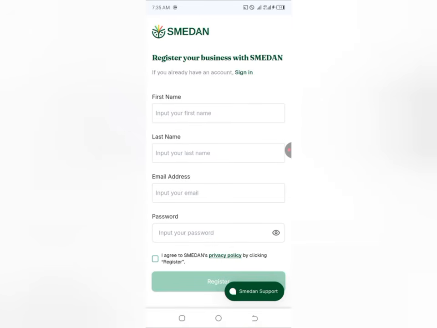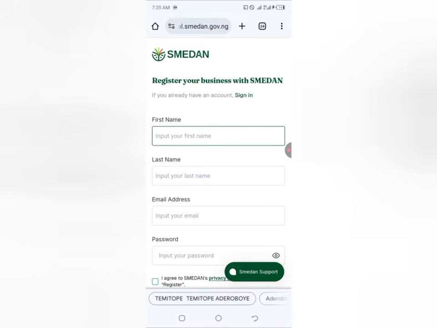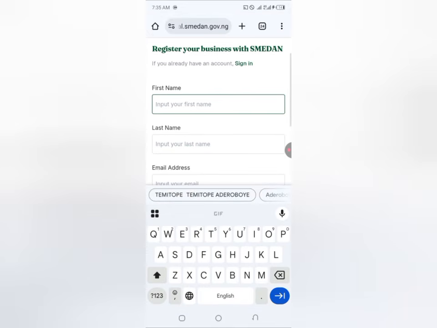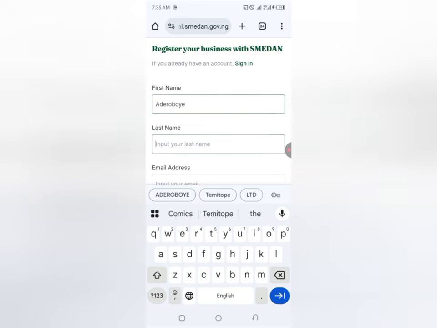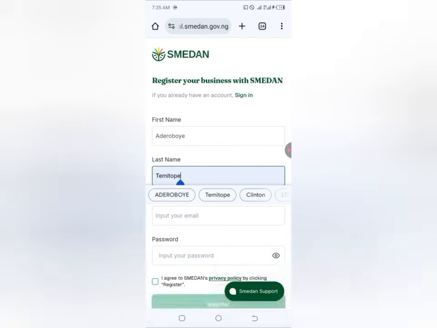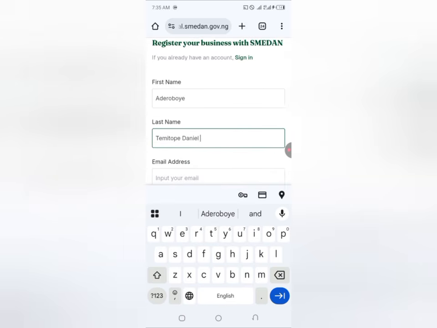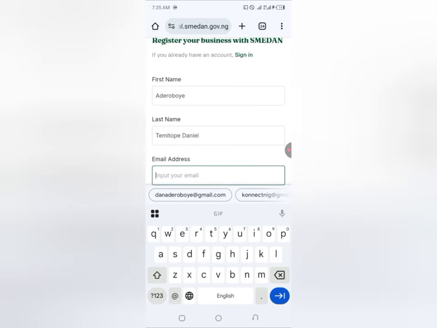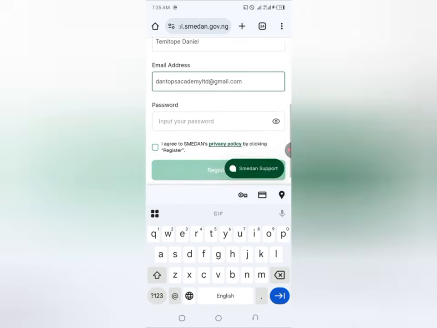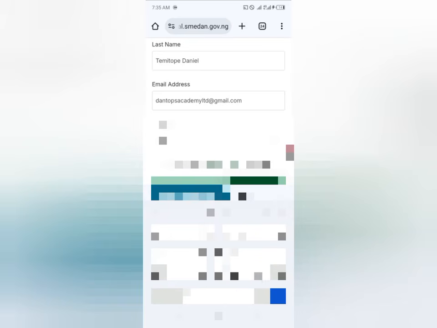To get started, basically you have to carefully fill in all these details. So I'm going to put in my first name. Your first name is more or less like your surname. So I'm going to fill in my first name, and I'm going to fill in my last name. I just like putting my middle name to make it complete, but you can just use one if you want to. Then I'm going to fill in my own email address. So I'm going to use this email address, and the next thing I'm going to fill in is my password for that email address. So I'm going to type in my password.